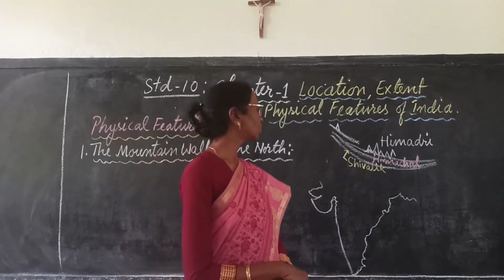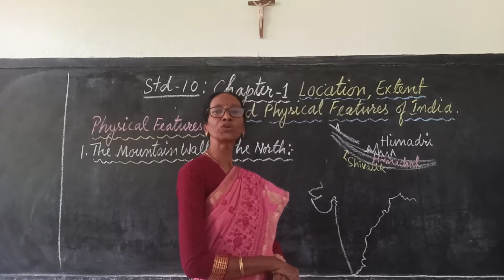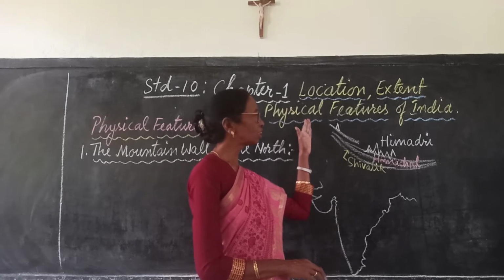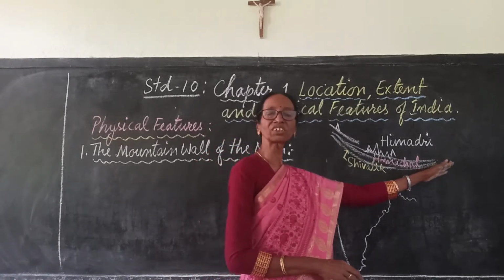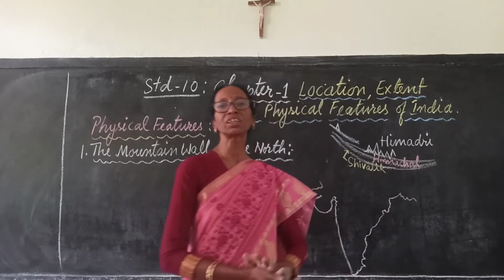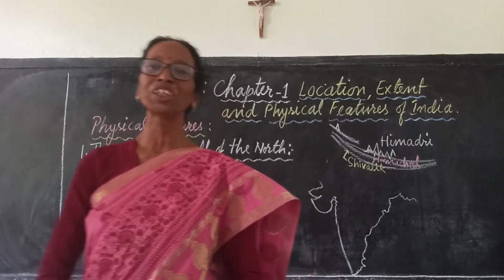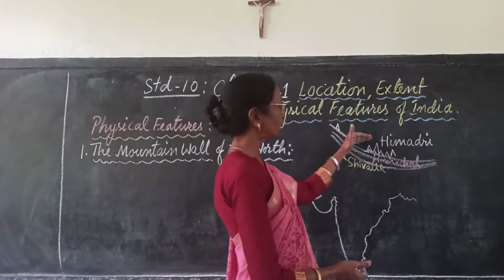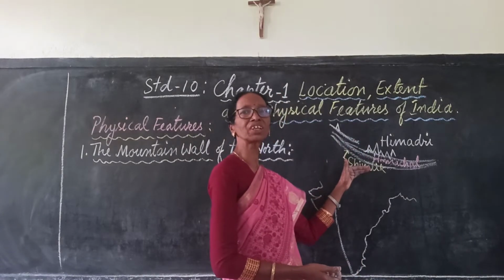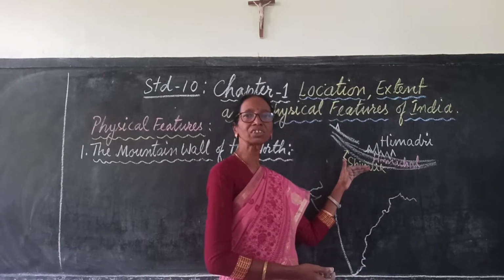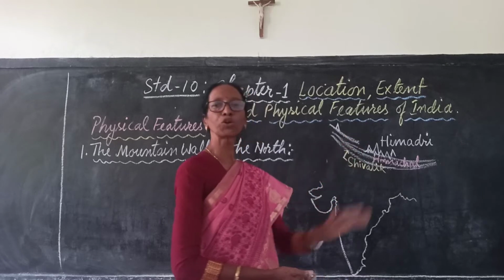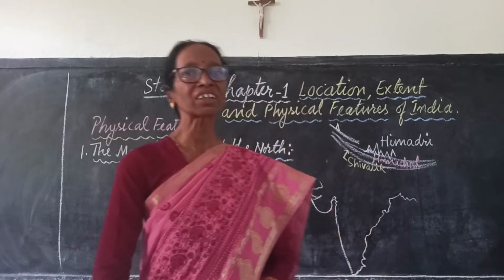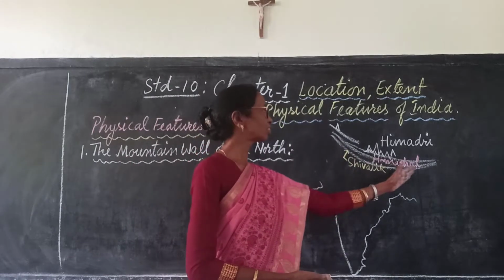It is a very long physical feature from Jammu and Kashmir to northeast Arunachal Pradesh. It is about 3000 kilometers long. And in the central part, its width is about 150 to 400 kilometers. There are three parallel ranges.